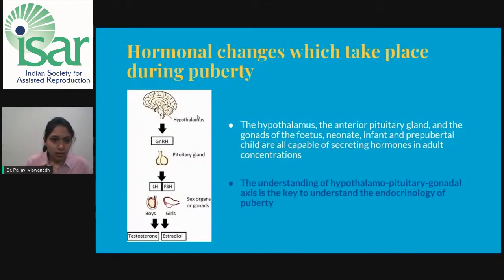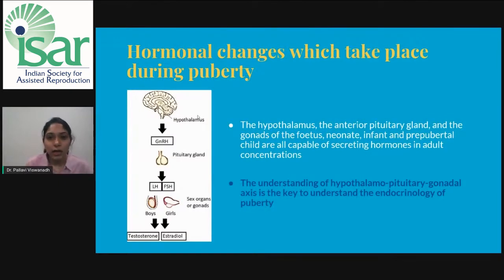First, I would like to begin by saying there are three places we need to concentrate on: hypothalamus, pituitary, and the sex organs. These three are what we'll mainly be talking about. The hypothalamus, anterior pituitary gland, and the gonads of the fetus, neonate, infant, and prepubertal child are all capable of secreting hormones in adult concentrations.